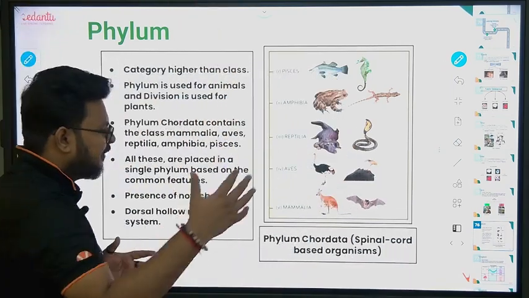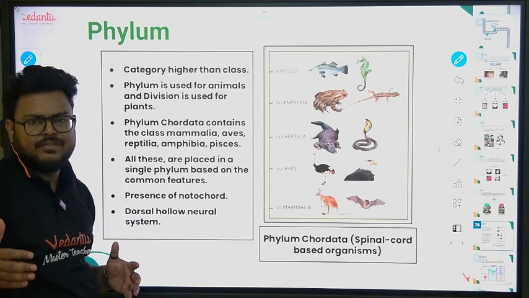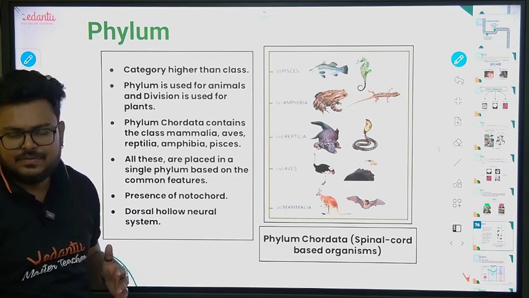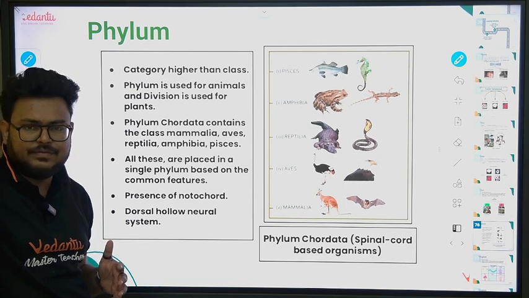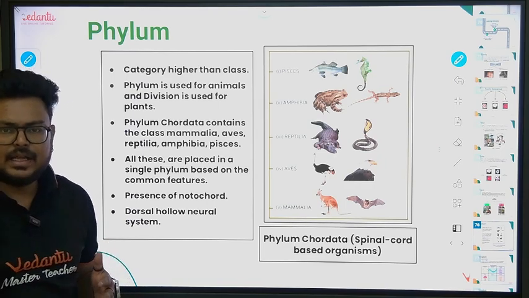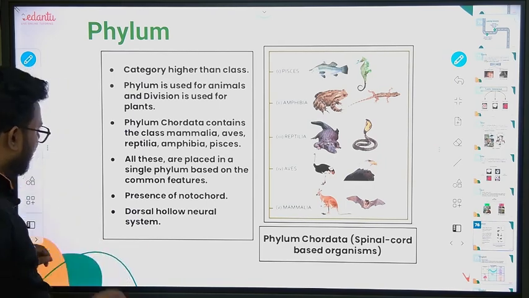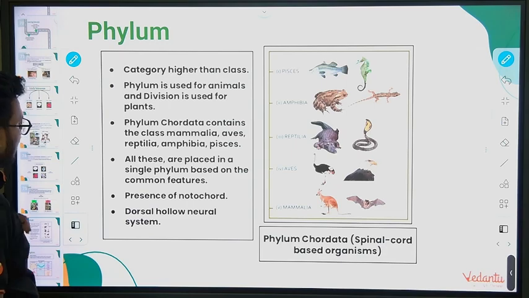So groups of related genera will form a family. Related families will form what? Order. Related orders will form class. Class will form phylum. Phylum will form kingdom. Right? Now, what important things we have to remember, I want to tell you.